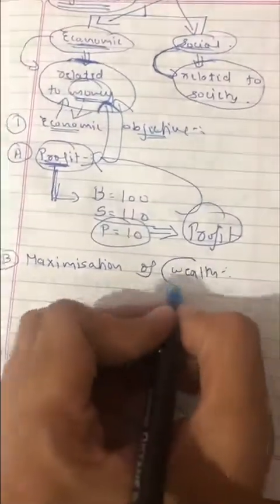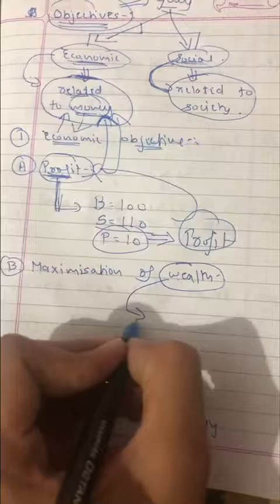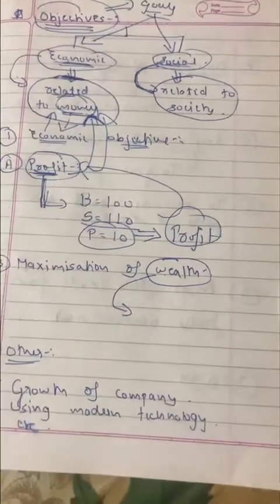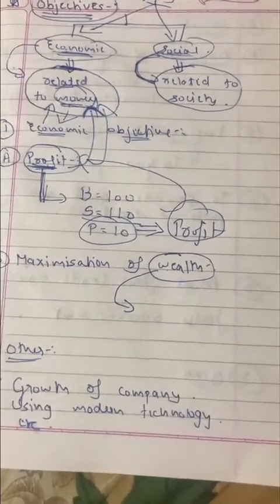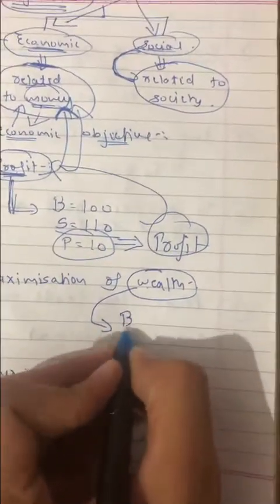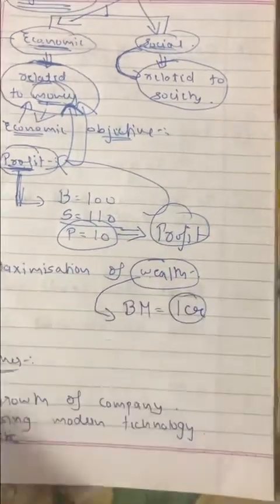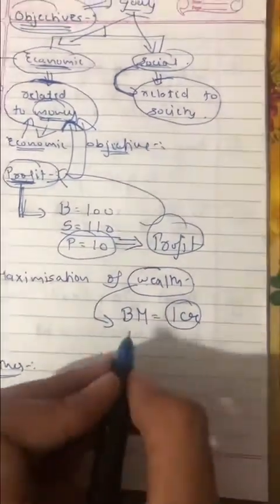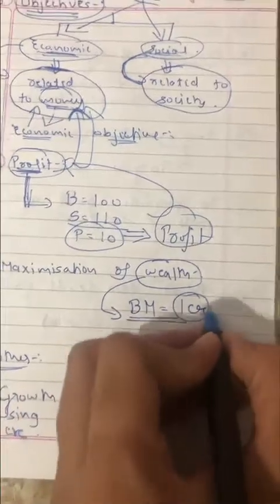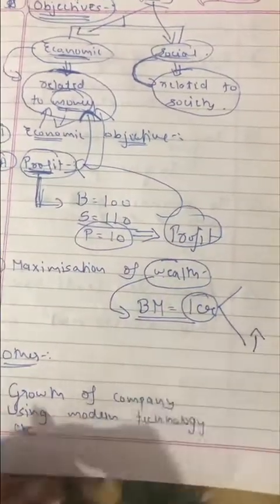Maximization of wealth. The second one is maximization of wealth. Always remember one thing. For example, a businessman is having 1 crore rupees in total. Now what will that businessman try? He will try to reduce the amount or increase the amount. Obviously, he will try to increase the amount.